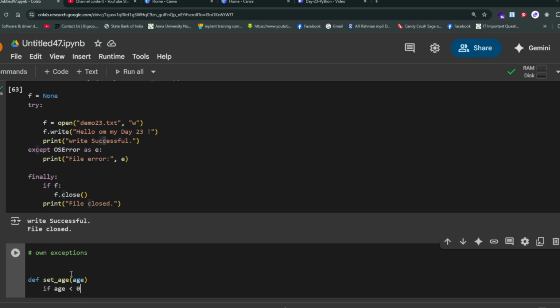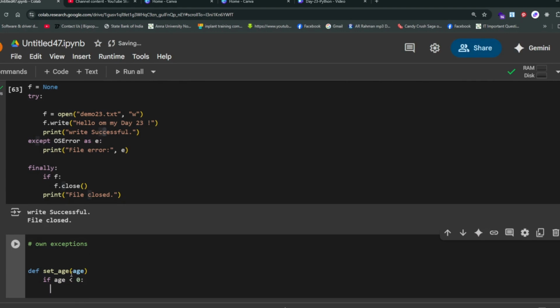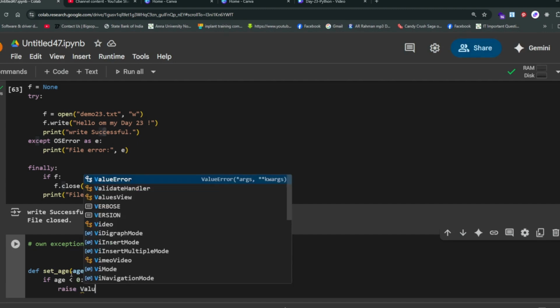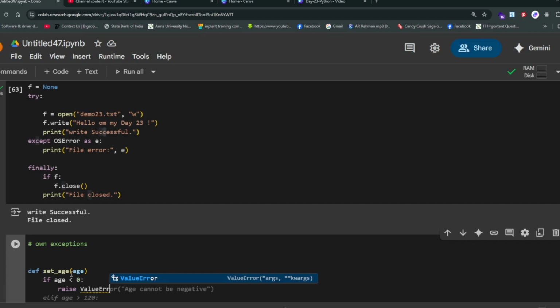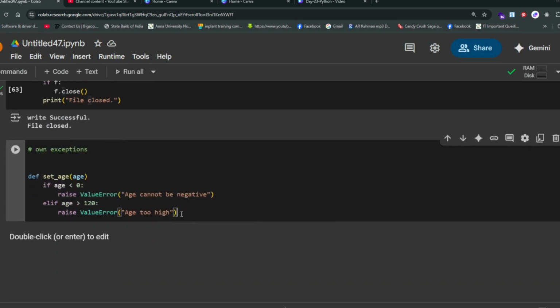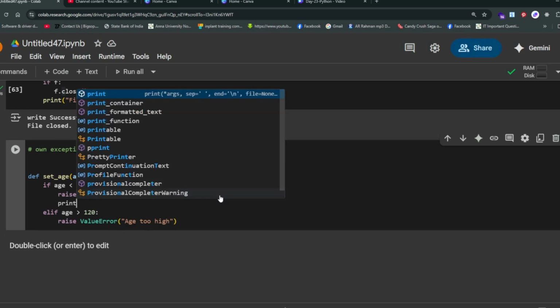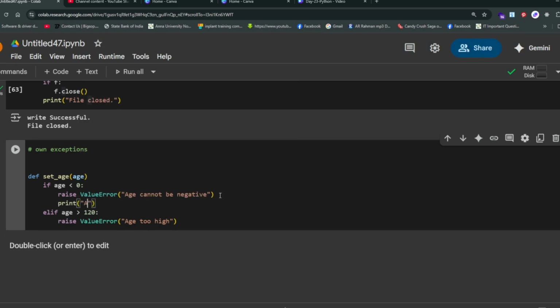If age is less than 0, raise ValueError, age cannot be negative. Otherwise, age set to age.